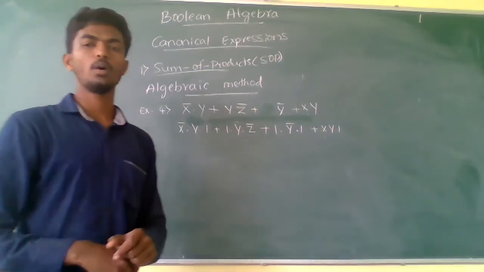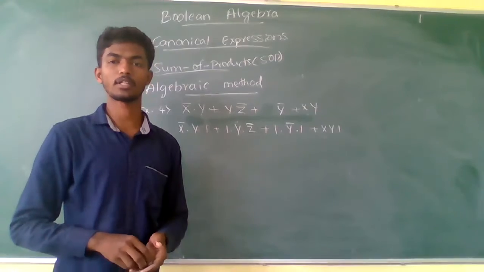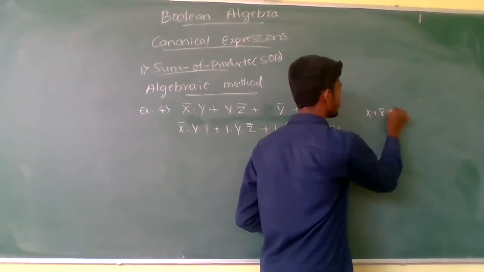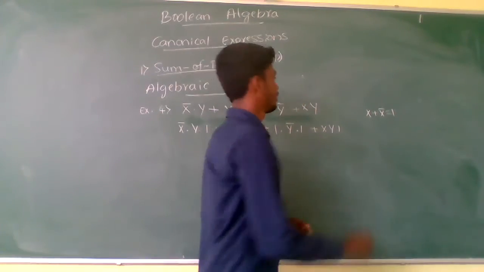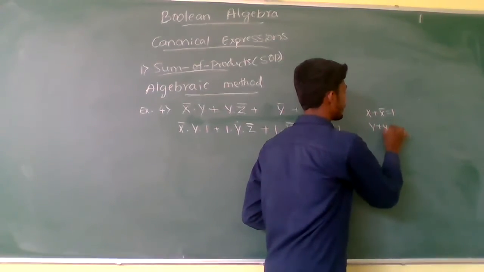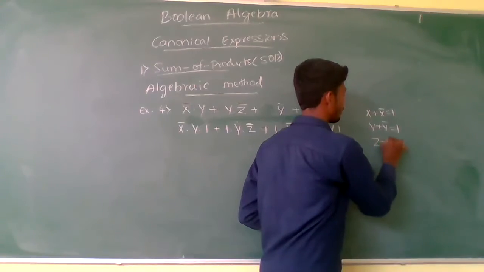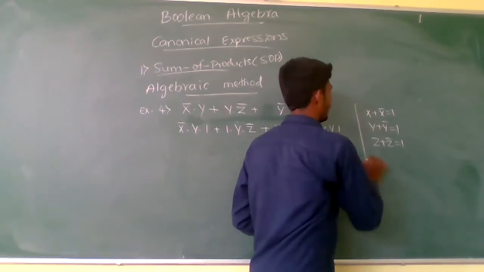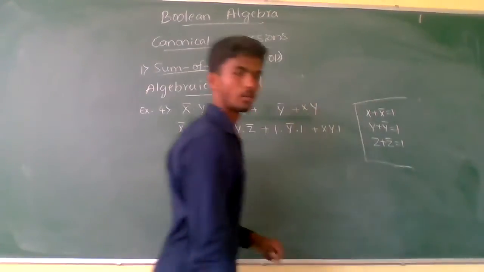Okay? So again the Boolean postulates: x plus x complement is equal to 1, y plus y complement is equal to 1, z plus z complement is equal to 1. Just write it down here.